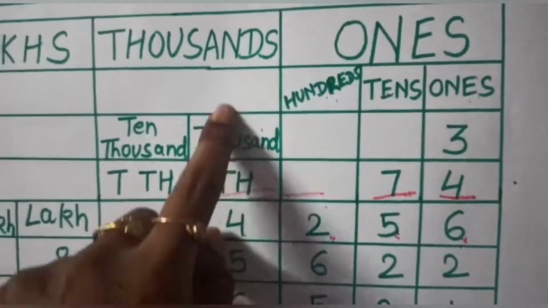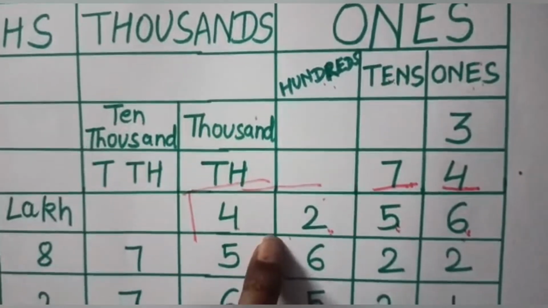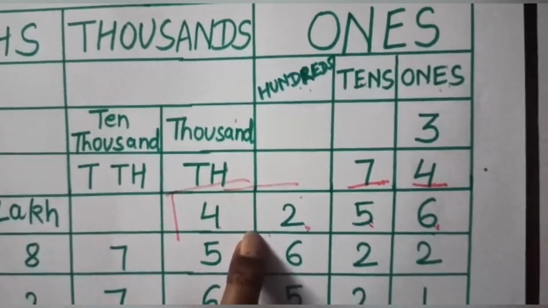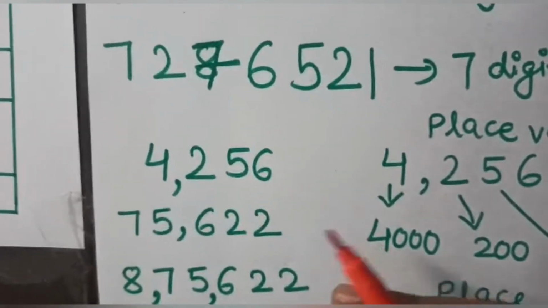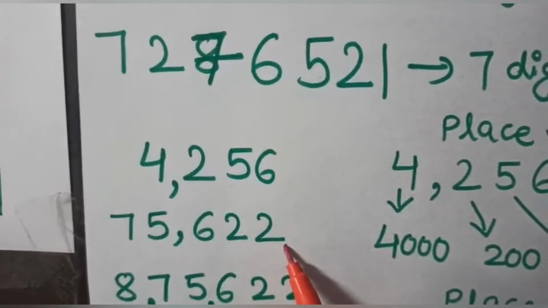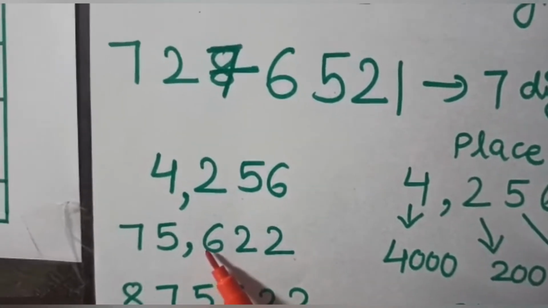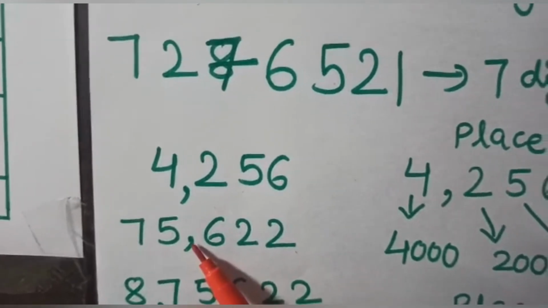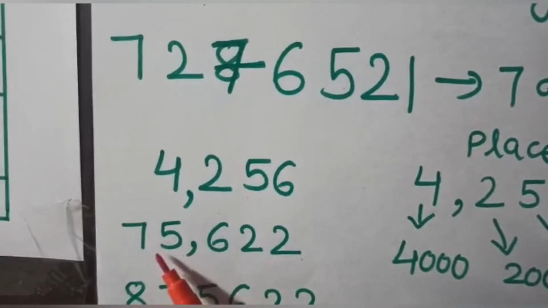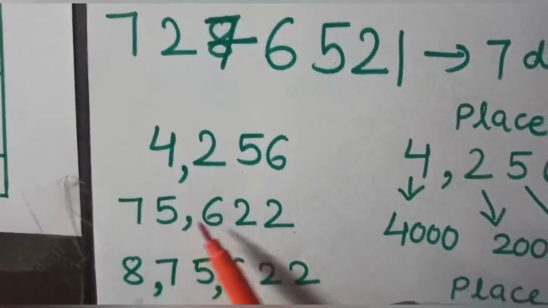So as soon as another house comes, before that we put a comma. Here again a 5-digit number. First three numbers from the right side are from ones home. So to separate them from the thousands, a comma has been used.